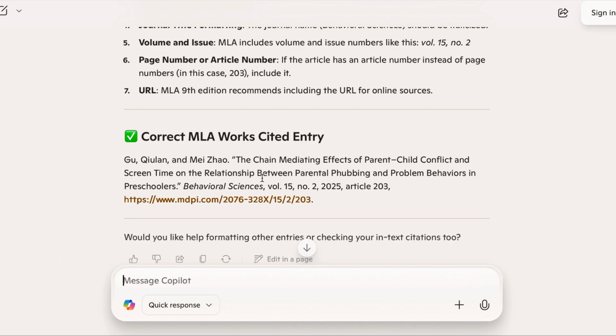If you're using an institution database, your college's library database, there's usually a little cite button and you can just get the MLA entry from there. But for some reason, if you're finding a source elsewhere and you can't figure out if the citation is correct, this would be a great way to generate a works cited entry. You still need to make sure that it's correct though. So you have to have some sort of base knowledge of what an MLA works cited entry would look like to make sure that what the AI is giving you is correct, but it gives you some supplemental learning.